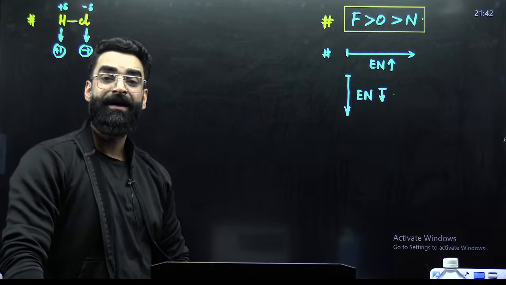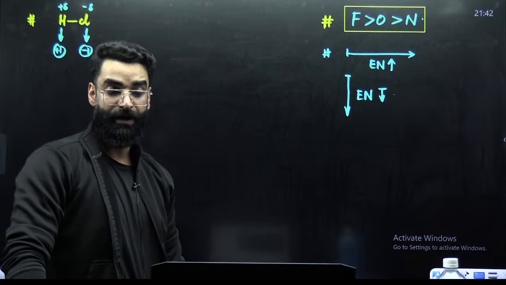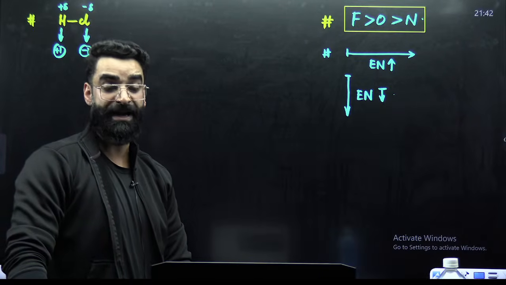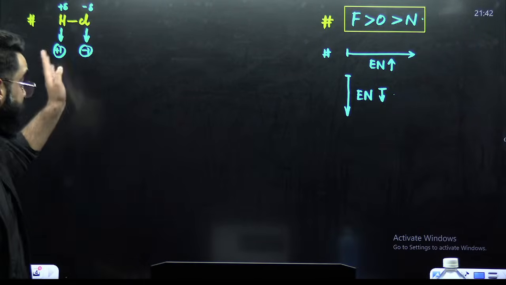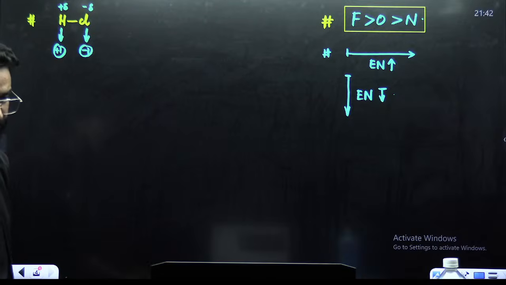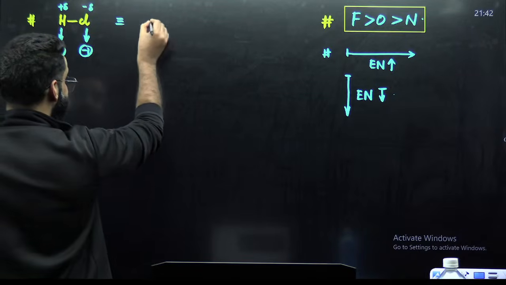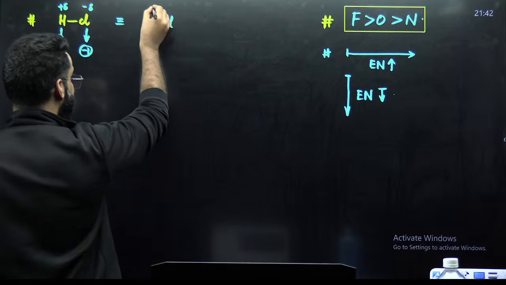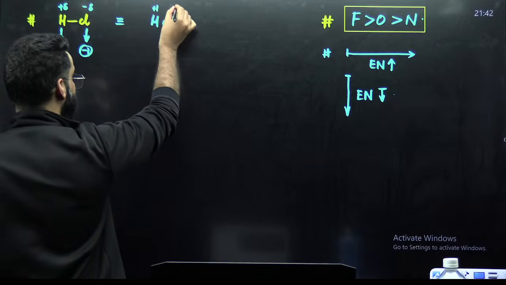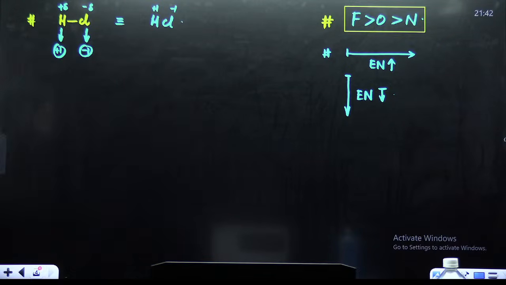So what is this +1 and -1? Does +1 mean hydrogen has lost 1 electron completely? No. Does -1 mean chlorine has gained 1 electron completely? No. It is just that the electron pair has shifted towards chlorine. That's it. Simple. So how am I going to represent it? I'll just write it like this: HCl, hydrogen has the oxidation state of +1 and chlorine has the oxidation state of -1.